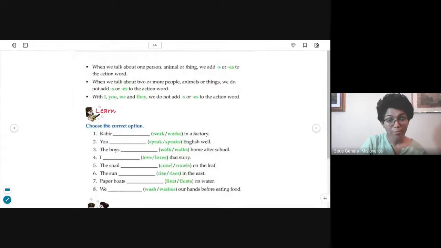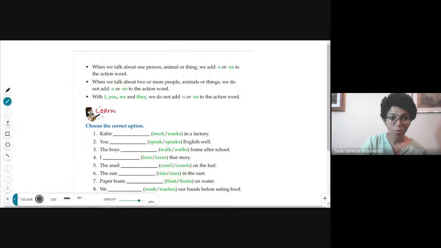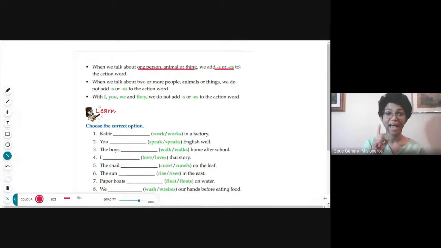When we talk about one person, underline here, please, one person, animal or thing, we add s or es to the action word. When we speak about one person, animal or thing, we have to add s or es to the end of the action word.